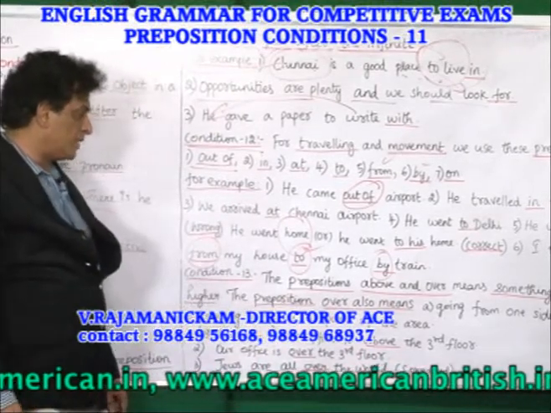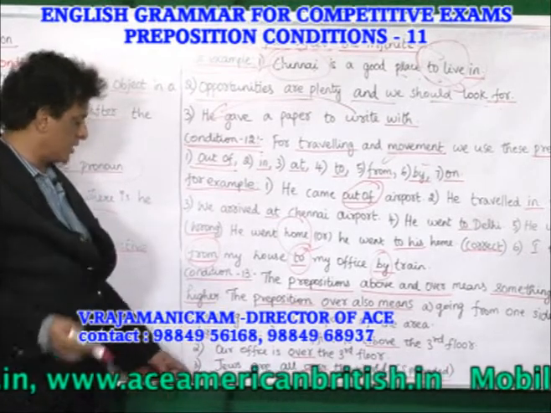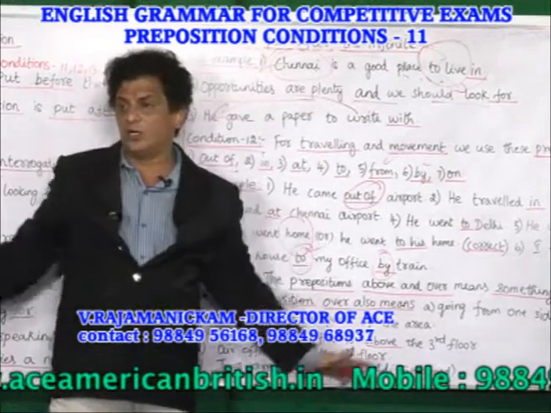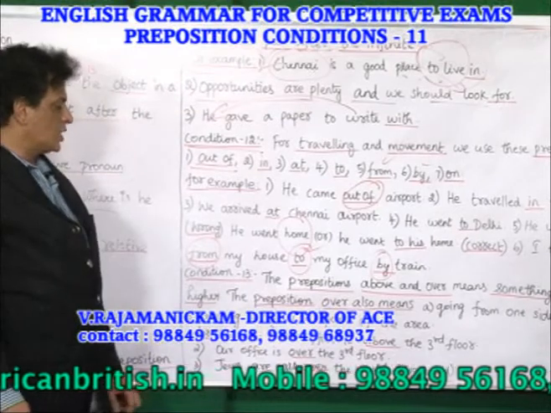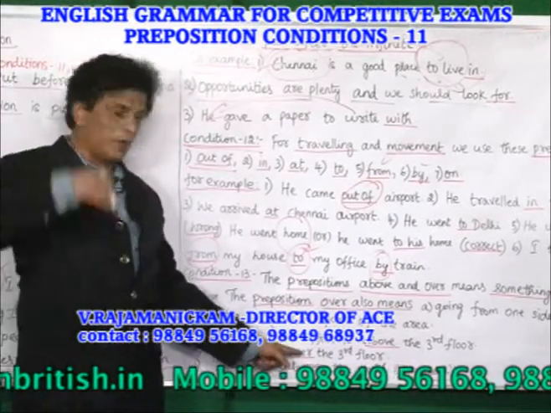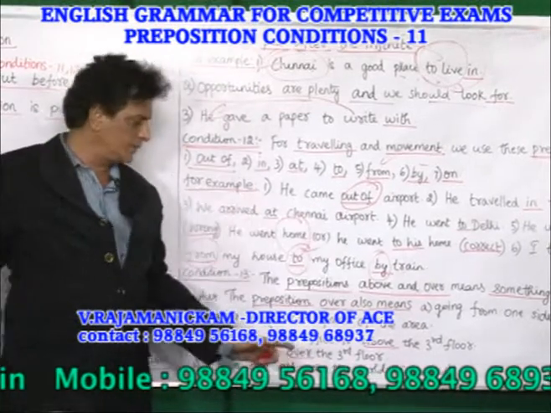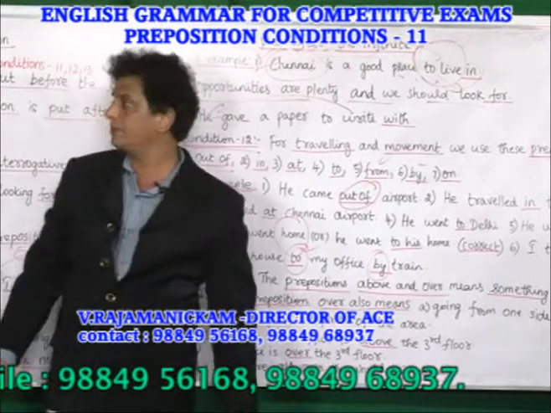Our office is over the 3rd floor. Over the 3rd floor means what? Crossing across and going all over. Jews are all over the world, spread all over. Over means spread over, in all places. So over means above. Over also means it is spread out. So that's what these prepositions are meant for.